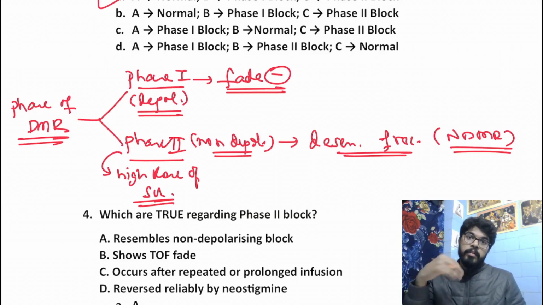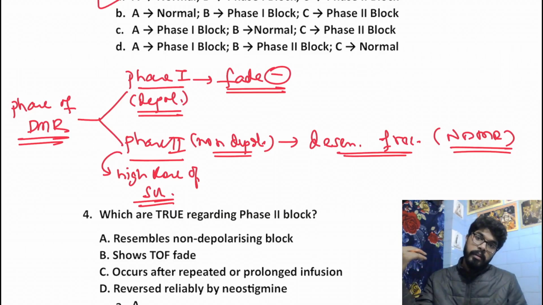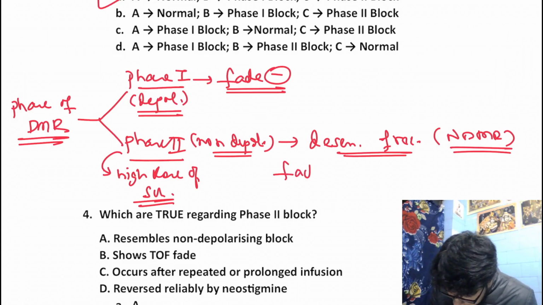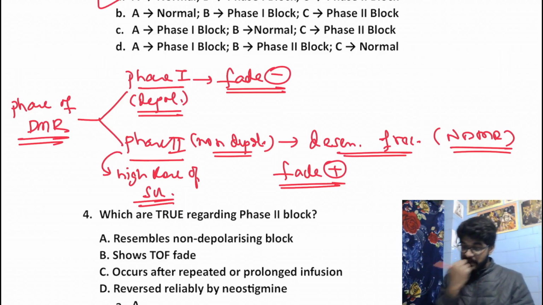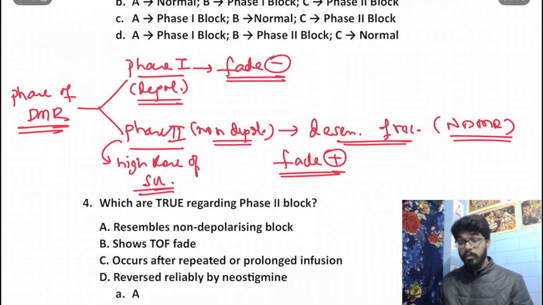Then in the third stimulus, further lower amounts of acetylcholine will be released. We would get lesser response. And in the fourth stimulus, we would have the least amount, and similarly the response will also be least. That's why the fade is present in phase 2 block. This fade phenomenon will be present in phase 2 block.